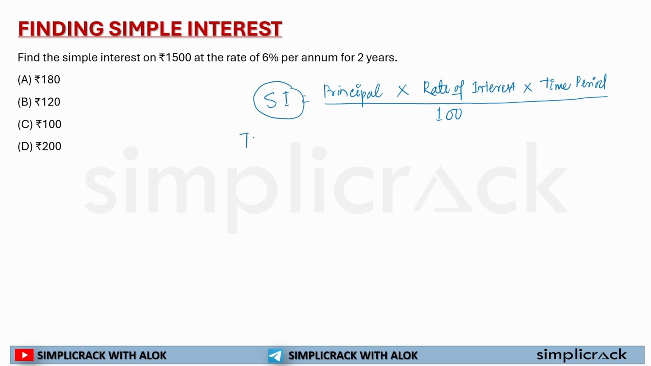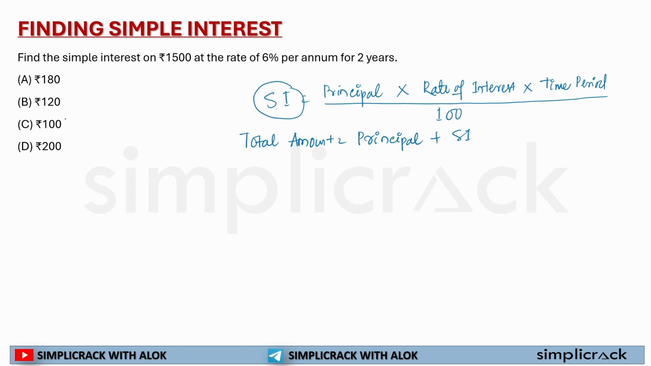Now, if I ask for total amount, what will be my total return? Your principal is there, plus we'll add simple interest on it and you will get your total amount. So these are the two things we are clear about. Now let's solve the question.